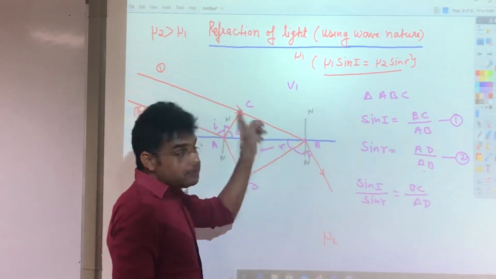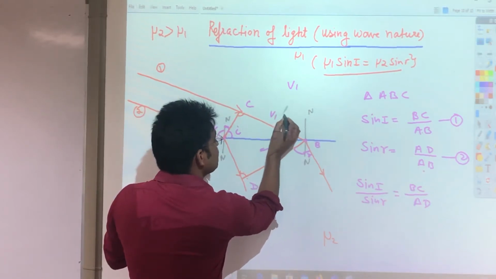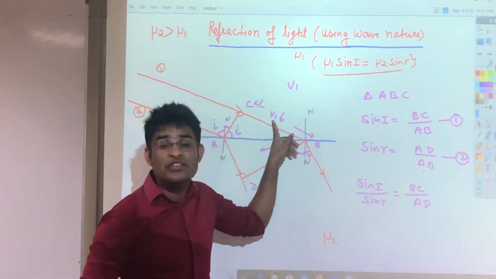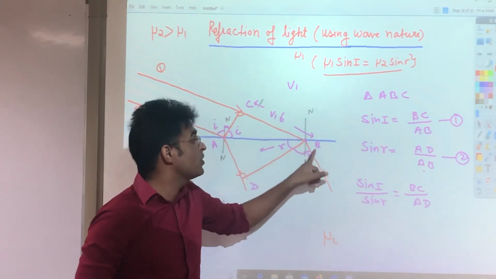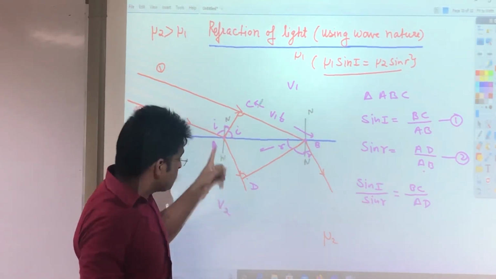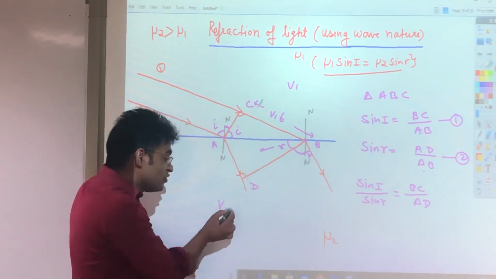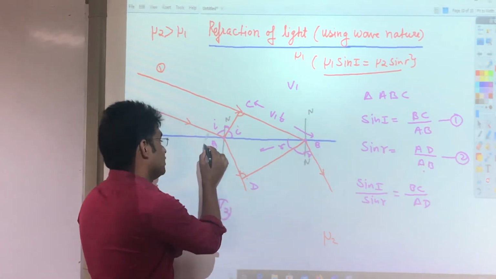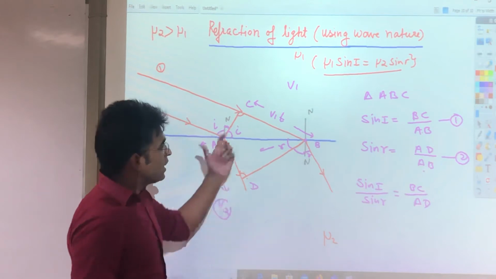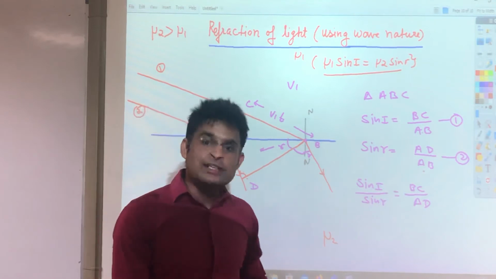So CB is a distance, and distance is equal to velocity into time, or else speed into time. What's the speed over here? v1, and time is t. In place of CB I can write v1 into t. Similarly, the speed in this case is v2, so in place of AD, the distance is equal to speed into time, v2 into time. So CB is equal to v1t and AD is equal to v2t.